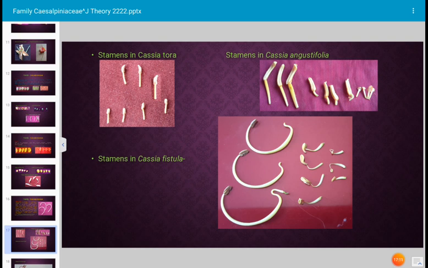Okay, next, the third photograph, this is the stamen of Cassia fistula. See, the filaments are highly curved, and 3 long fertile stamens are there, and remaining all these 4 and 7 stamens, these are sterile. Okay, next.